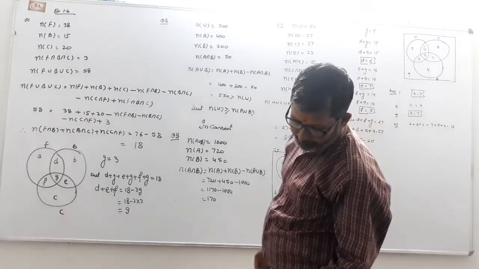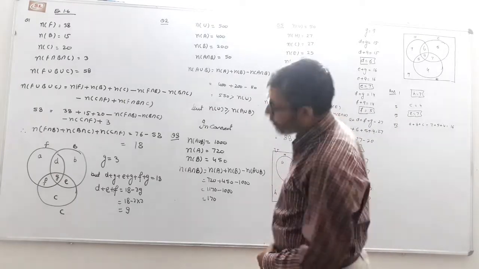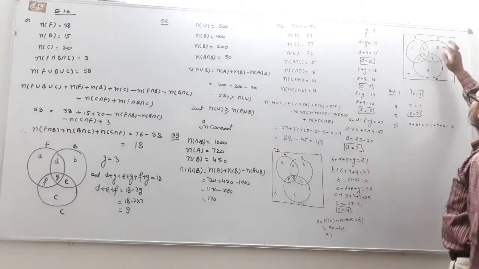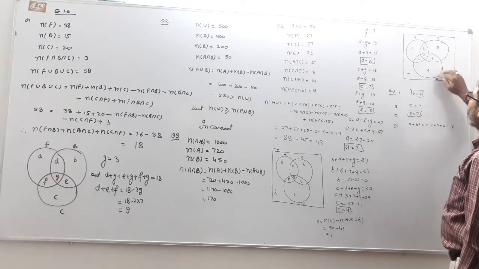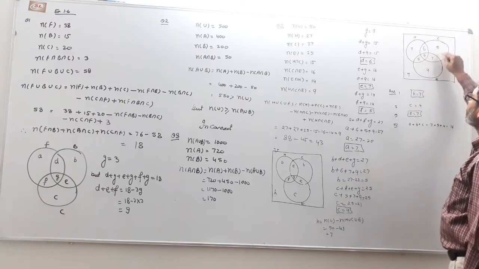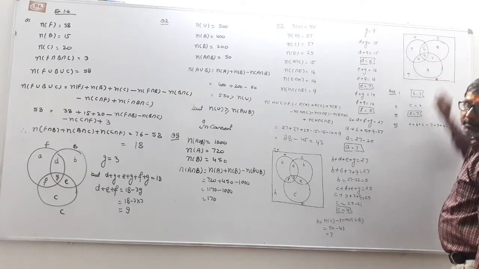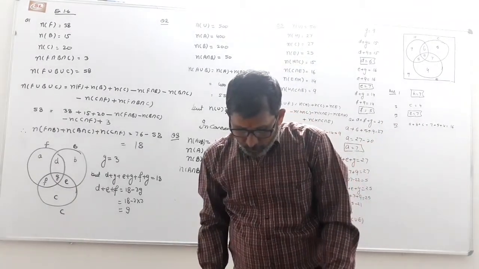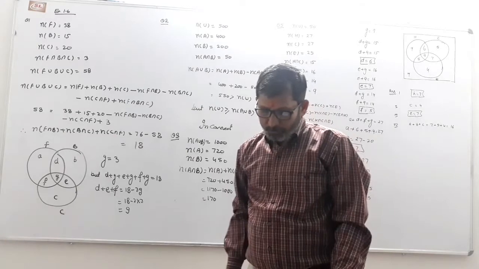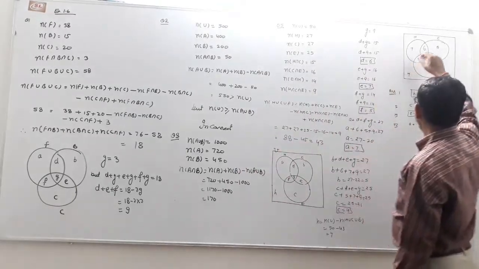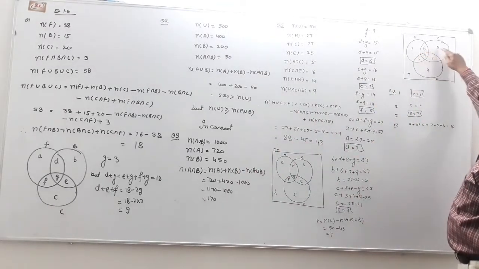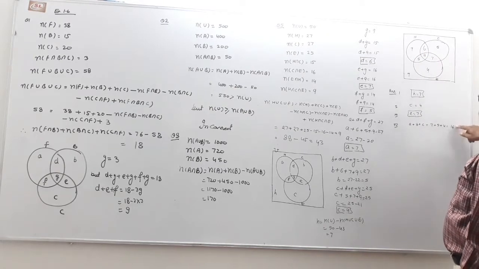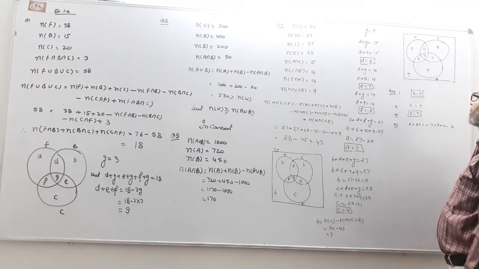Next part, civics and economics but not history. How many like both subjects? That is 7. And the question, only one of the three subjects: 7 plus 5 plus 4, so 16 people like only one subject.